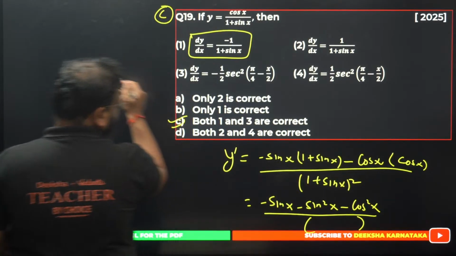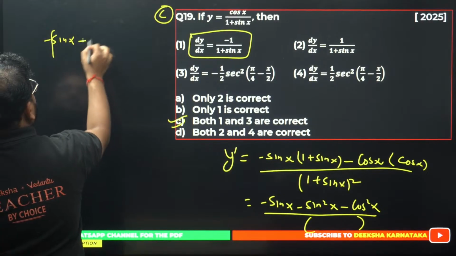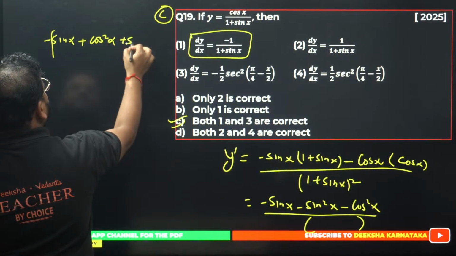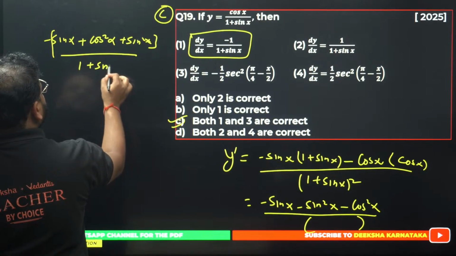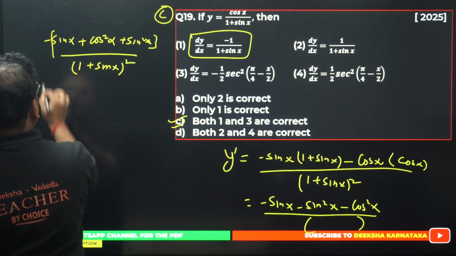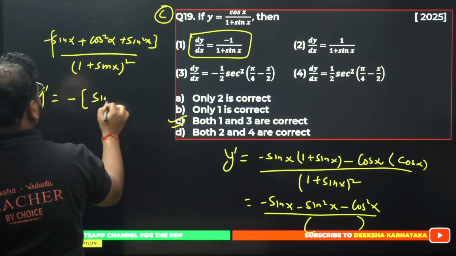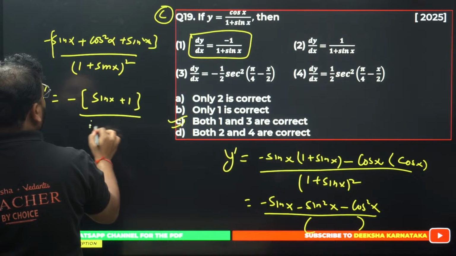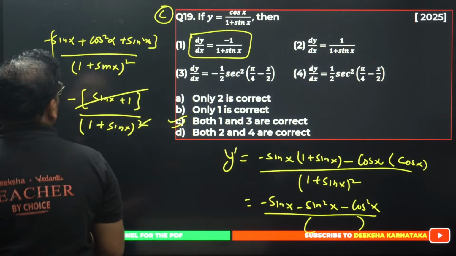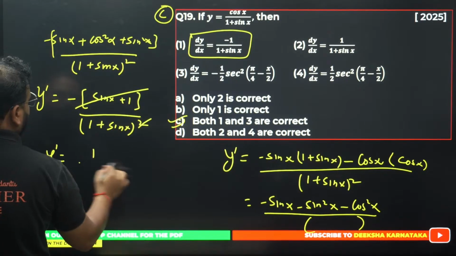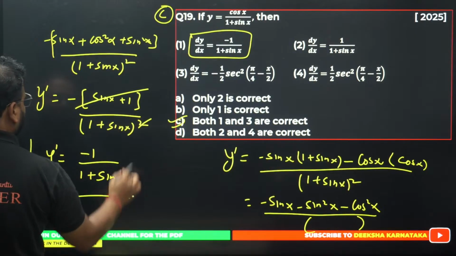I can take minus sign common. Sin x plus cos square x plus sin square x, and here 1 plus sin x the whole square. My sign is outside. I get y dash as minus sin x plus 1 divided by 1 plus sin x the whole square. This whole thing cancels with this. So y dash equals 1 upon 1 plus sin x with the minus sign that you had over here. So minus 1 upon 1 plus sin x.